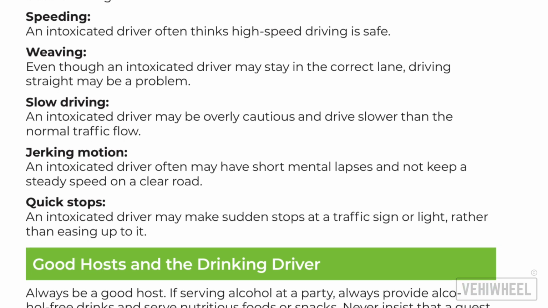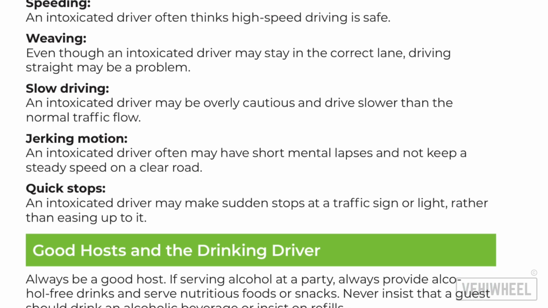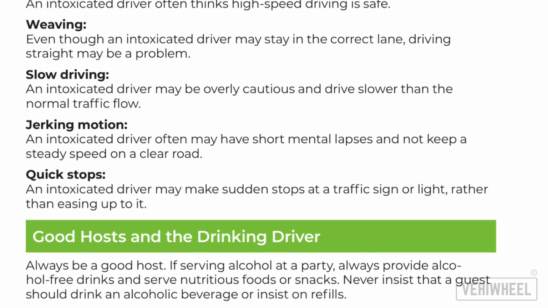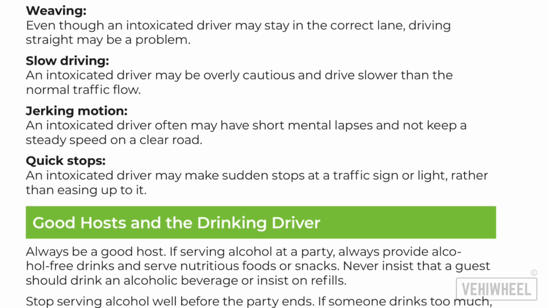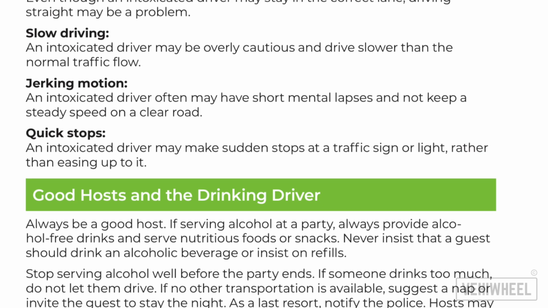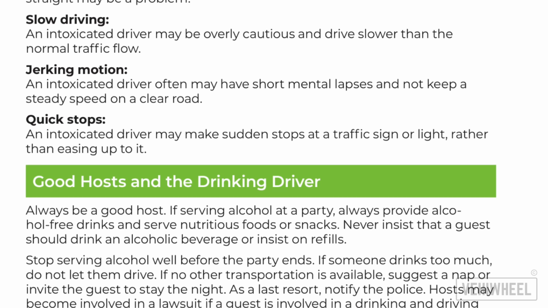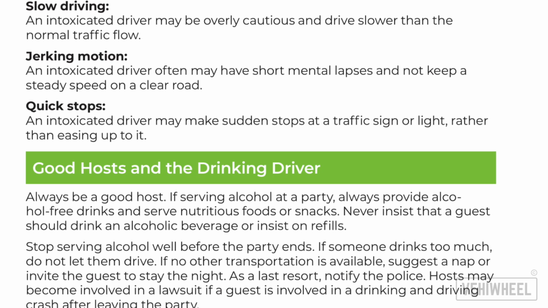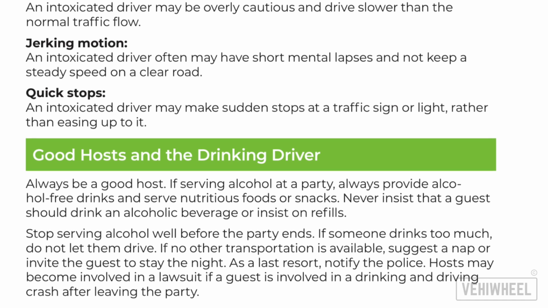An intoxicated driver often may have short mental lapses and not keep a steady speed on a clear road. Quick stops. An intoxicated driver may make sudden stops at a traffic sign or light rather than easing up to it.